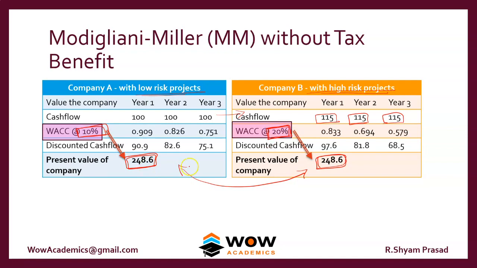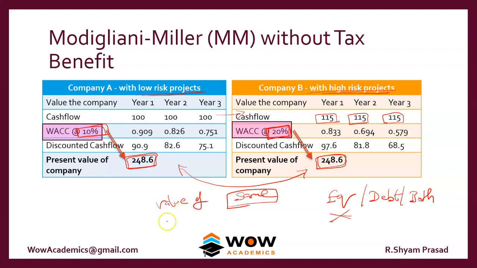What the theory says is the value of the company remains the same irrespective of whether you are in a low risk project or a high risk project. The value of the company remains the same. What changes is, the more risk you take, your WACC on loan changes. Your company's cash flow will be discounted at the appropriate rate and it will come to the same value. So it simply says that whether you have equity or debt or both does not matter, because the value of the company is going to be the same.